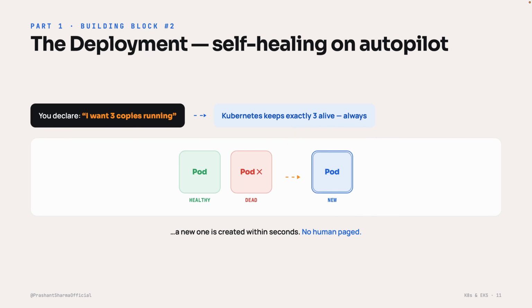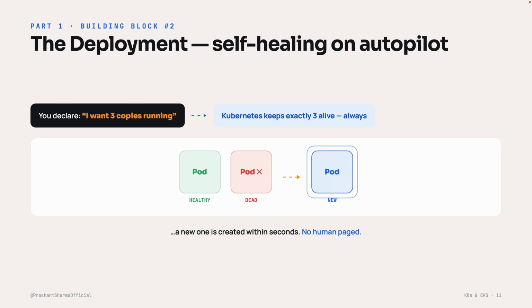So here is how it works. You don't manually start pods, instead you declare a wish. I want 3 copies of my app running, and that's it. Kubernetes reads that and makes sure exactly 3 pods are alive always. Now watch what happens when something breaks. One of those pods suddenly dies, maybe the server hiccuped, maybe the app crashed.